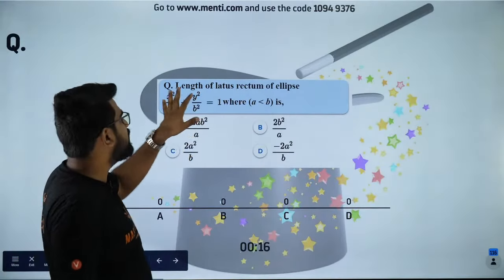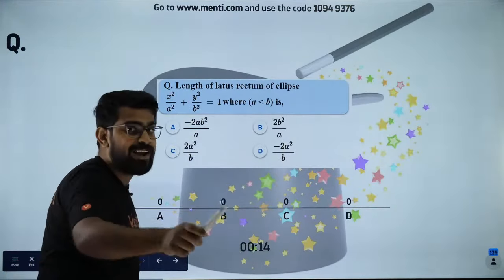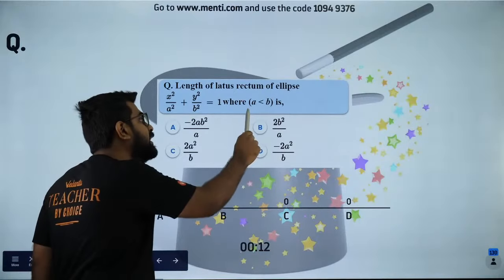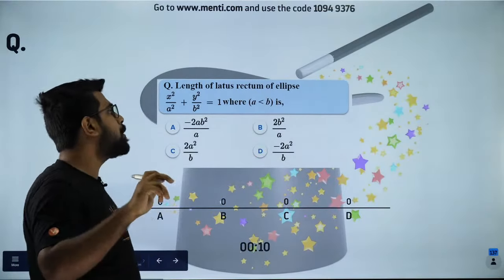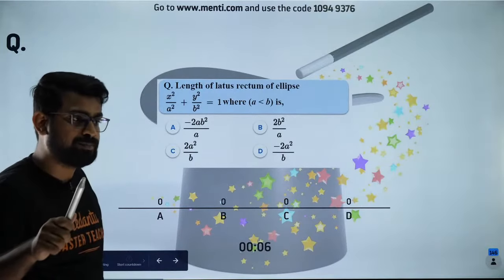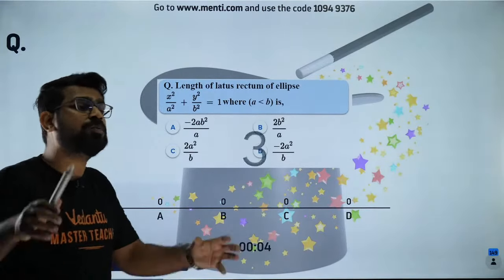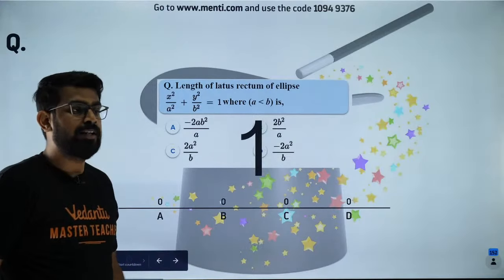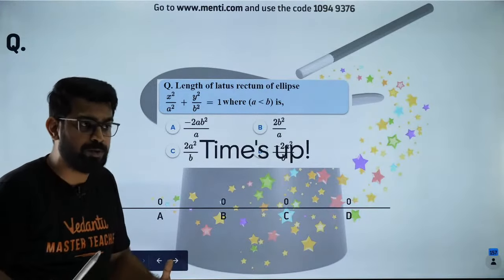The latus rectum of this ellipse. Guys, who is that? Vaishali. Look at this, Vaishali. A is less than B. Okay, so note that and tell me the answer. Don't go wrong. If you have any doubts, please stop me and ask. If you ask me, I will always help you.